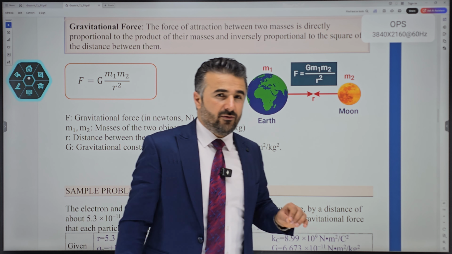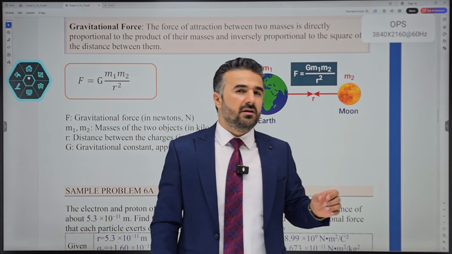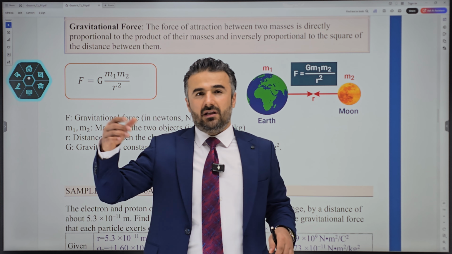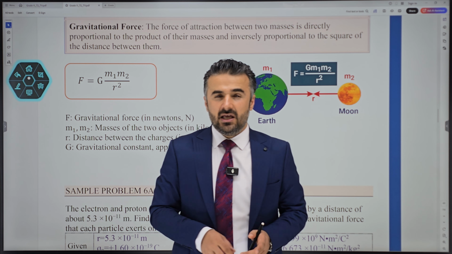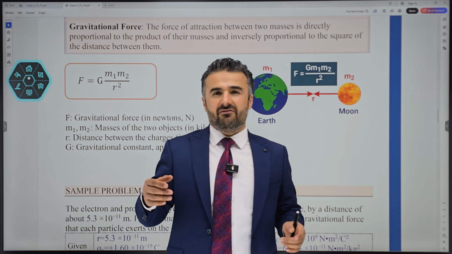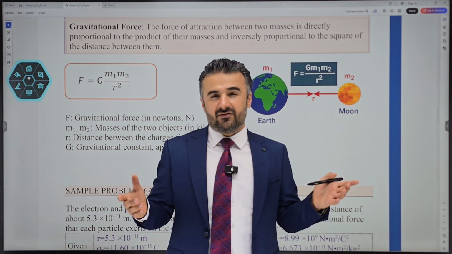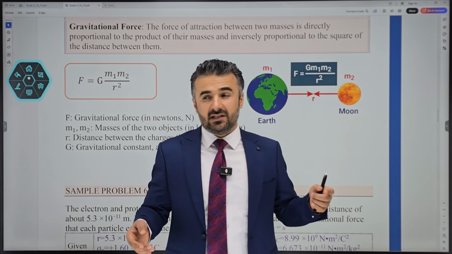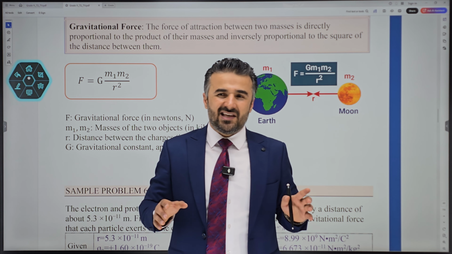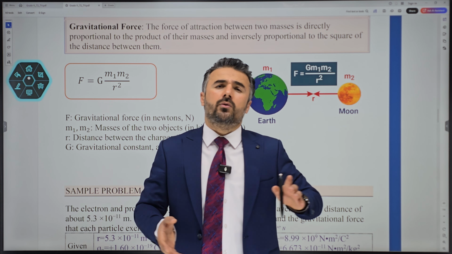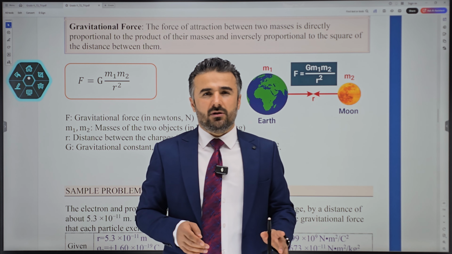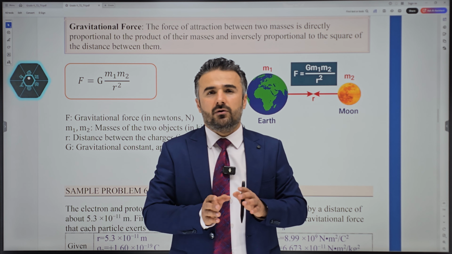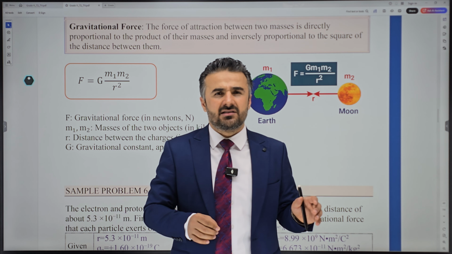Of course, for gravitational force, there is one huge difference between electrical force and gravitational force. In electrical force, we could have positive and negative charges. Like charges repel one another, right? But if one is positive and one is negative, they attract. For electrical charges, they can attract or repel. But for gravitational force, it never repels. The only thing that it does is attract.